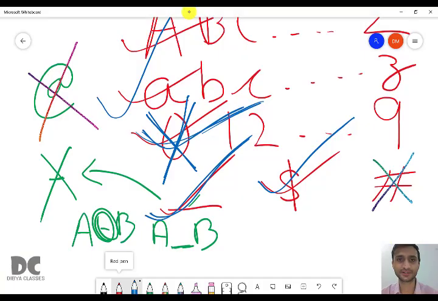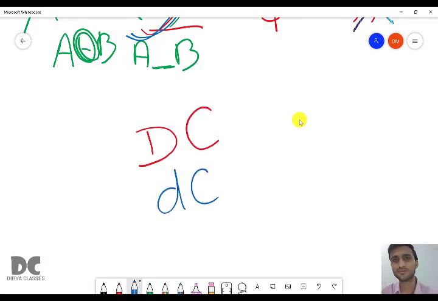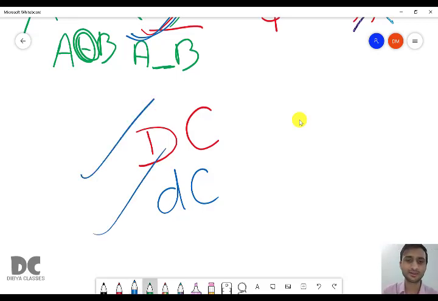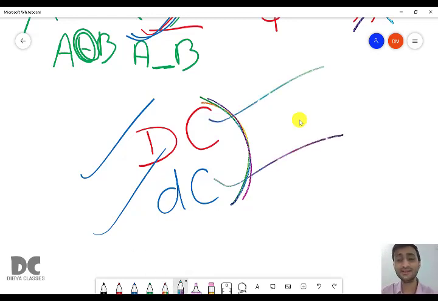Uppercase and lowercase are distinct. So we can write both capital letters and small letters in our name. So someone wrote DC and another person wrote DC. Both are same. First one is also DC, second one is also DC, but according to Java, both are different. Why both are different? Because this is in capital letters and this is in small letters. So capital letters and small letters are different. Okay, in Java, capital letters and small letters are different.